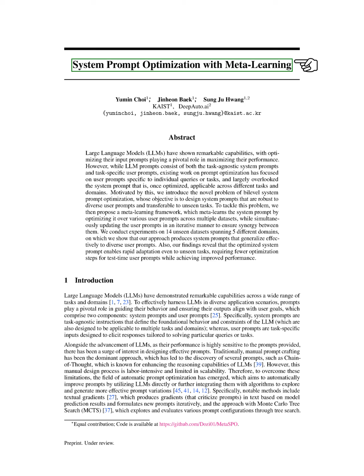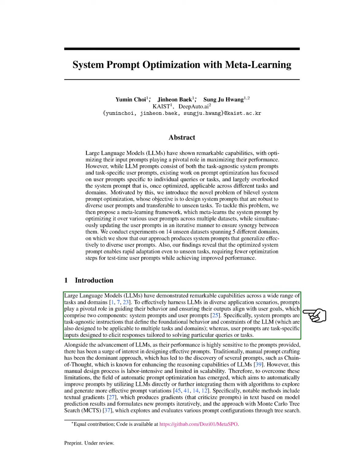Section: Introduction. In this section, we discuss the impressive abilities of large language models, LLMs, across various tasks. To effectively use LLMs in different applications, prompts are crucial as they guide the model's behavior and ensure the outputs meet user expectations. We identify two types of prompts: system prompts, which provide general instructions applicable to many tasks, and user prompts, which are specific inputs aimed at addressing particular queries.